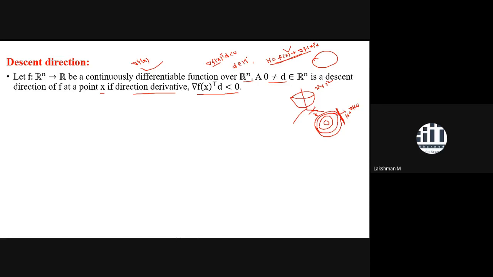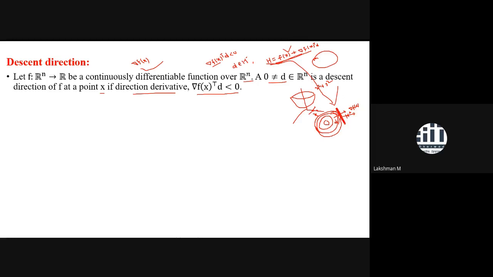Whatever direction you take here, if you proceed in this direction, the functional value will decrease. But if you go in this direction, the function value will increase. So this one is the direction of ascent, and these are the directions of descent. So D, call it the direction of descent. If you take this direction, the function will decrease, and you can say that it is a tangent line. You are getting the tangent line by projecting this tangent plane on the domain.